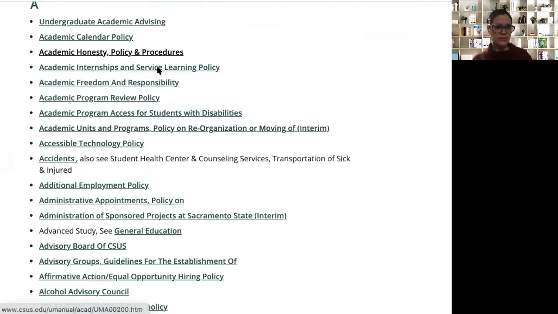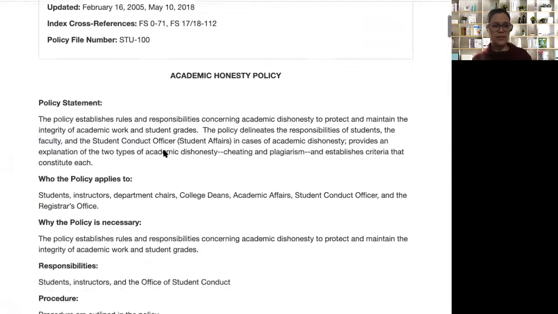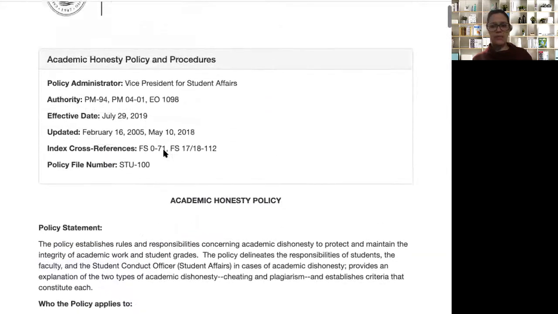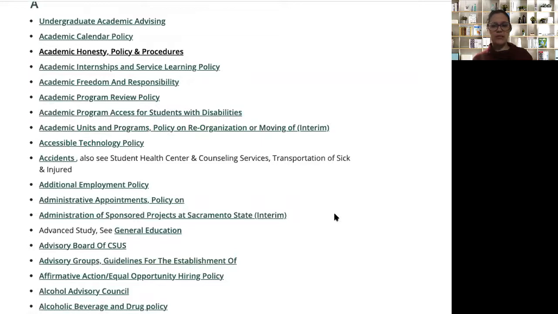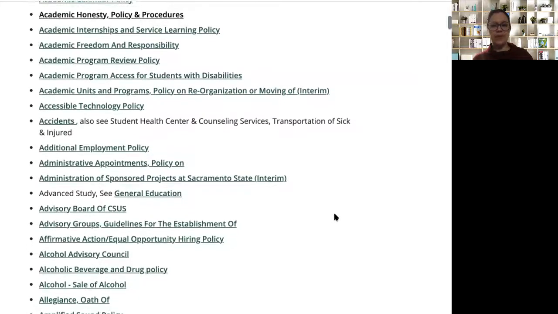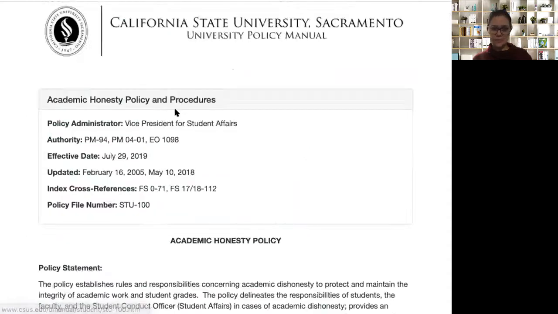So, academic honesty and policy, and you'll see it in its original policy form. So for any of you that haven't looked at a university policy before, this is the traditional format for it. So it's going to have things like the university name.